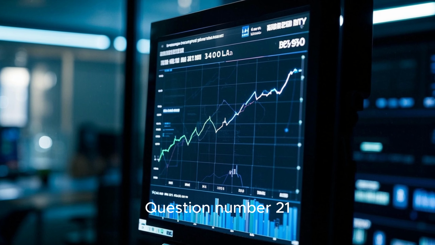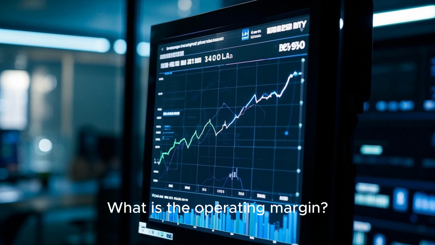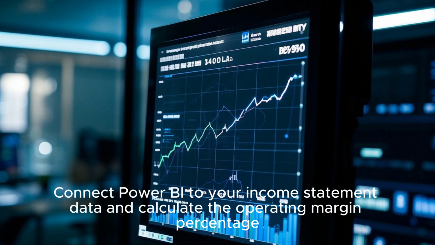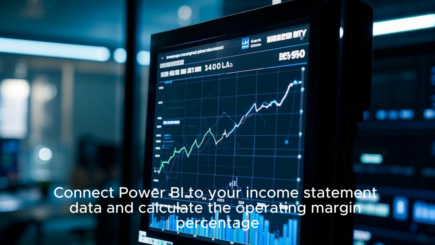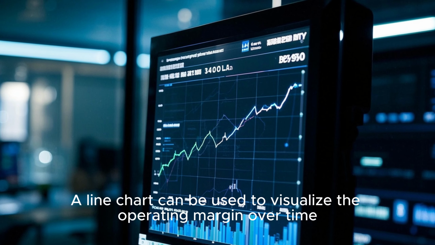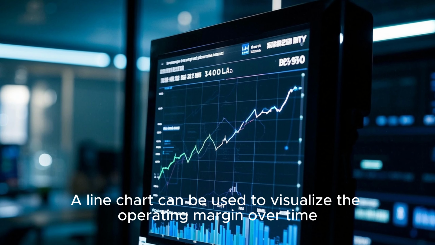Question number 21. What is the operating margin? Connect Power BI to your income statement data and calculate the operating margin percentage. A line chart can be used to visualize the operating margin over time.